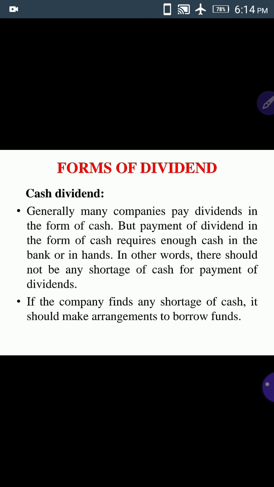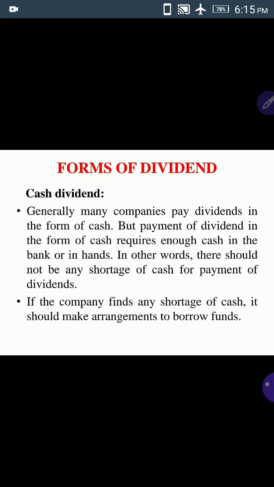Suppose the company finds any shortage of cash, it should make arrangements to borrow funds. So how will they know there is a shortage of money? By the preparation of a cash budget, the firm can know whether there is any surplus or shortage of cash. In case of any shortage of cash, they should immediately make arrangements to borrow funds.